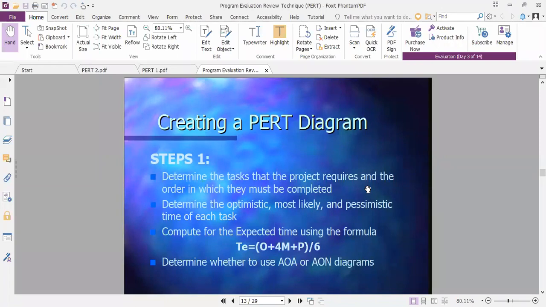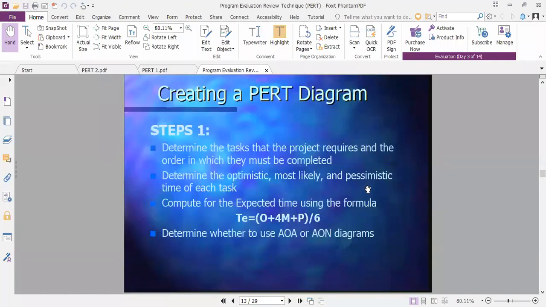Using this formula, you can calculate TE for each activity, and whatever TE is coming, use that number to draw the network. In CPM, you are directly given the TE, and with the help of that duration we can draw the network. Here we first have to calculate TE, and then using those numbers we can draw the same network. Determine whether to use an AOA or AON diagram, that is, activity on arrow or activity on node, that we have to decide.